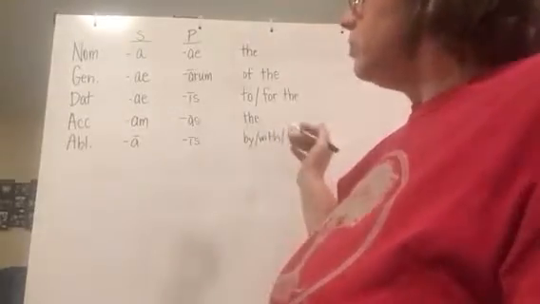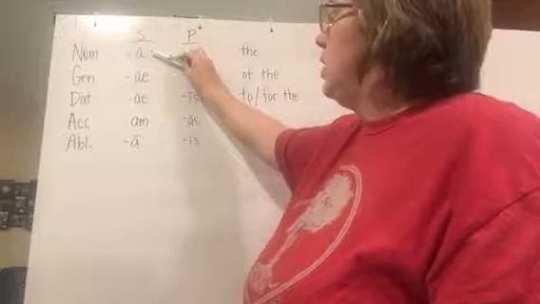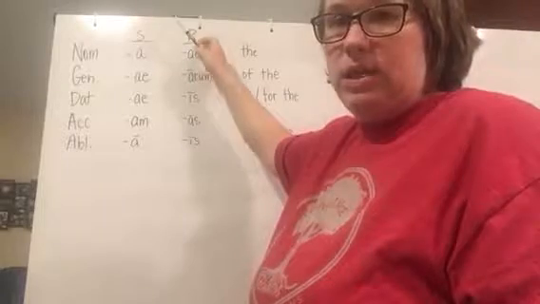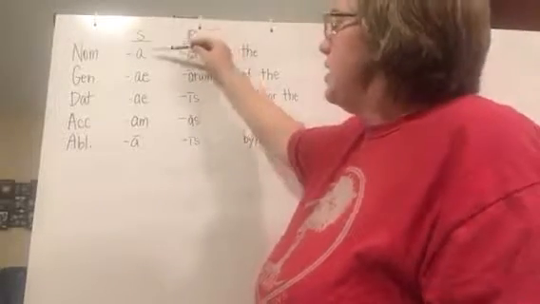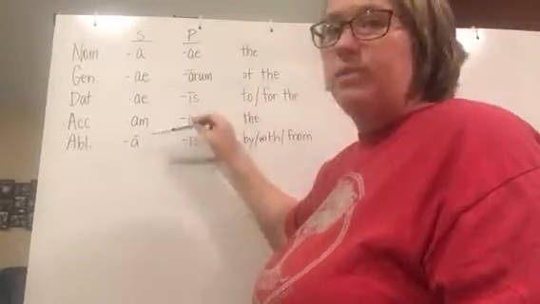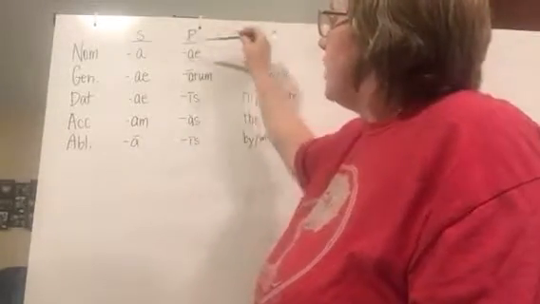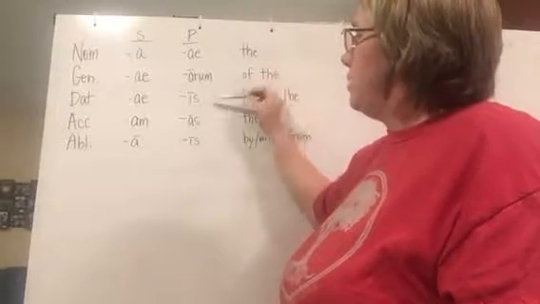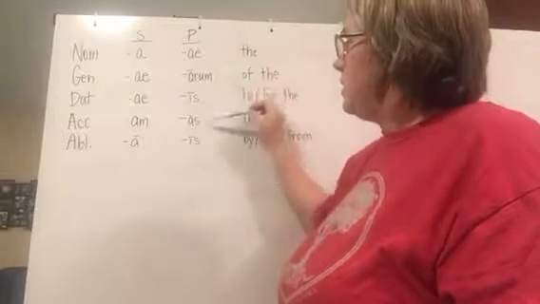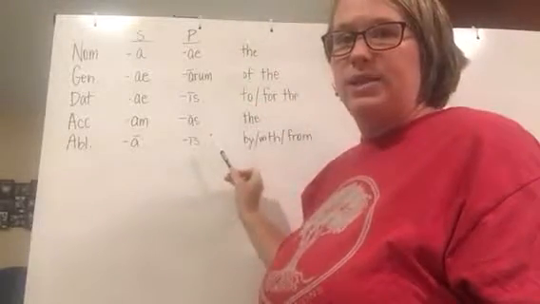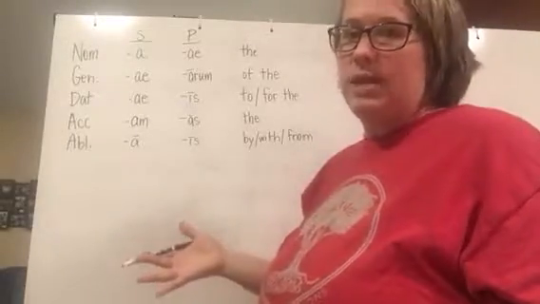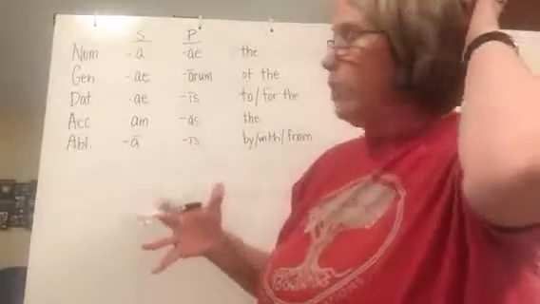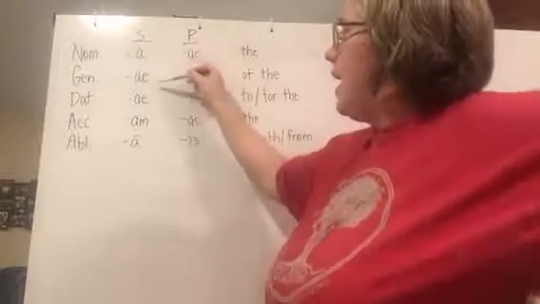And also, if you don't know the endings, learn them. There are little tunes, and I'll sing it for you even though that's out of my comfort zone. You can get the tune. And then the plural is ae, arum, is, as, is. Ae, arum, is, as, is. Plural, first declension. And then the singular is the same way with the ending. So that will help you learn the song if you don't know it.